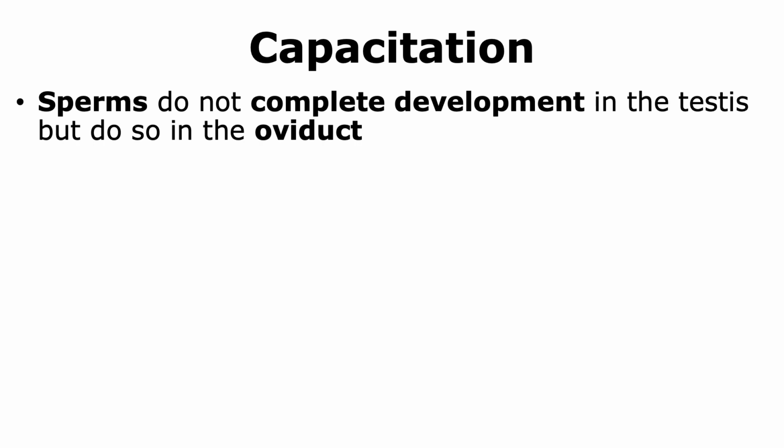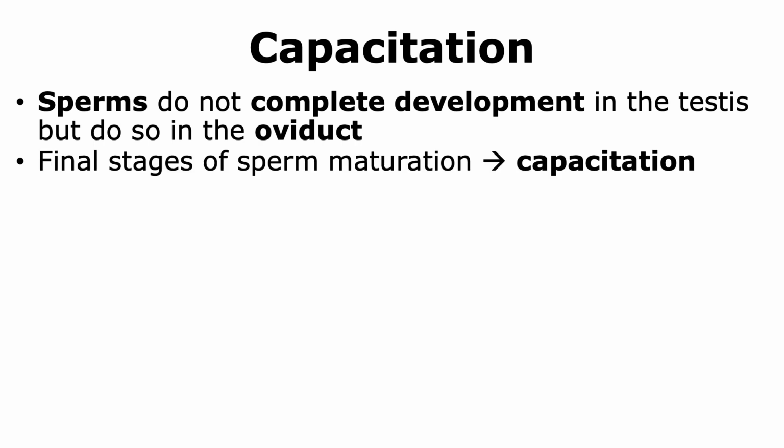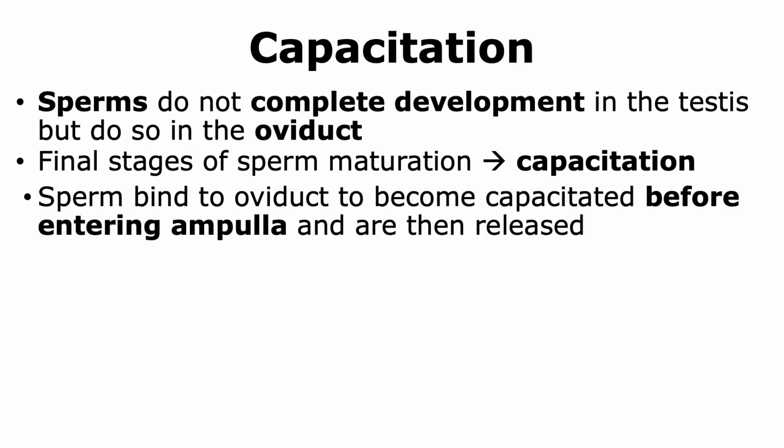Now, the sperm need to complete their development before they undergo fertilization. So sperm, even though they undergo the majority of their development in the testes, do not complete their development there. They complete their development in the oviduct, which is present in the female body. These final stages of sperm maturation are called capacitation. The sperm binds to the oviduct to become capacitated. And once it becomes capacitated, it is then released and can enter the ampulla.